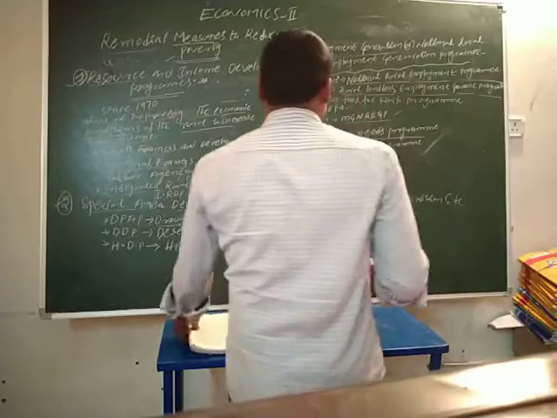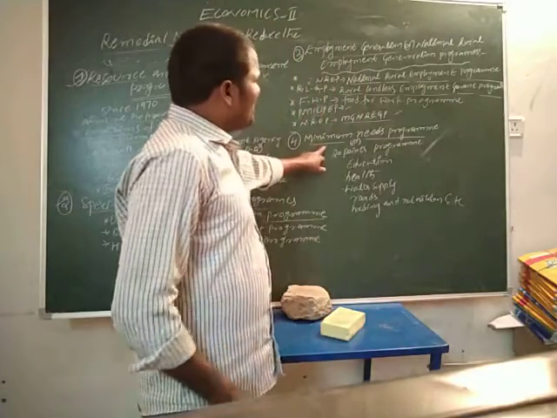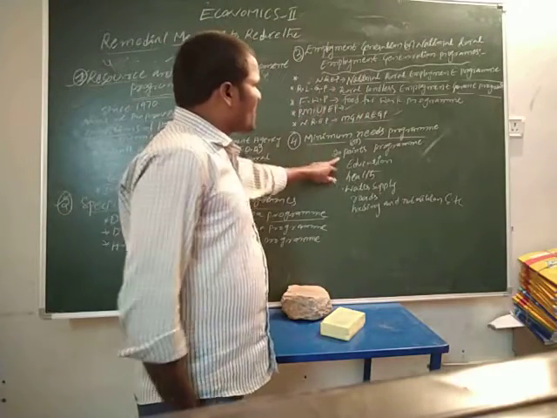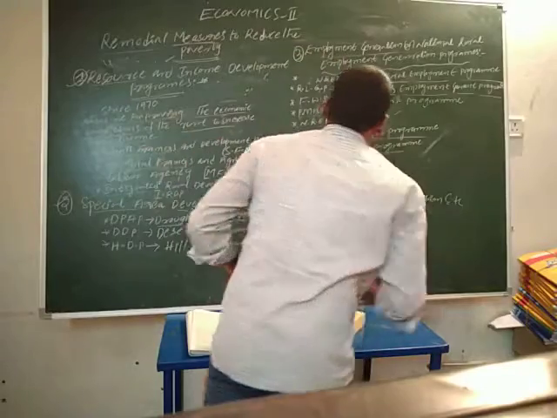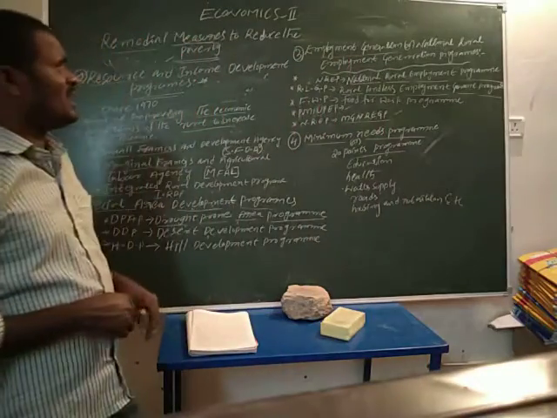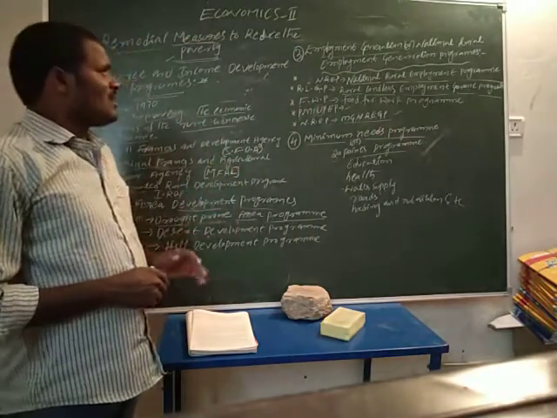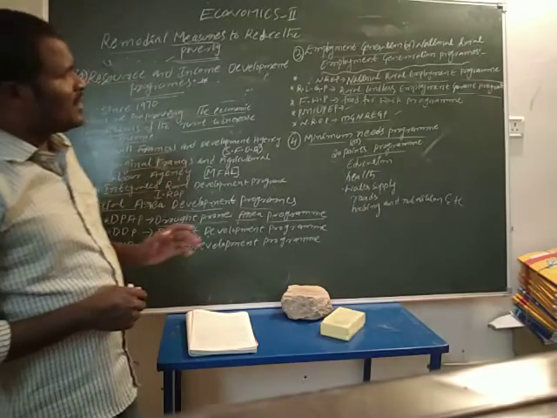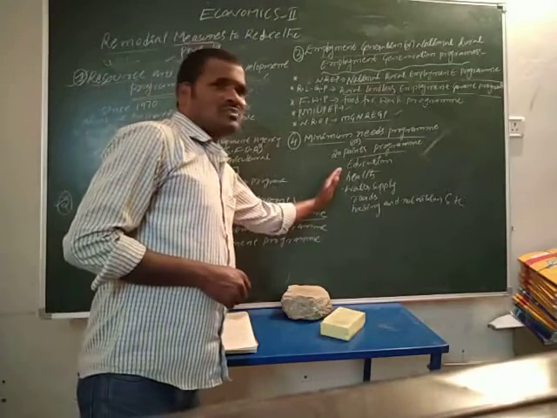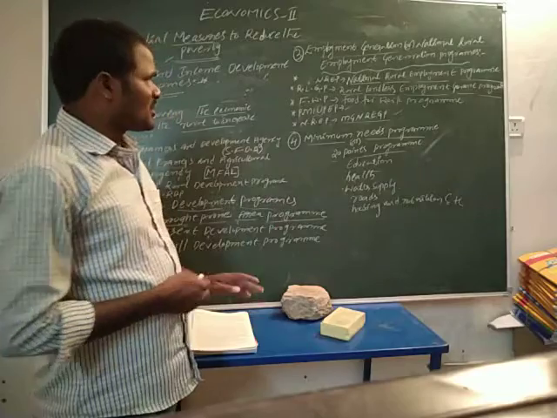So there are 20 points in this program. The aim of the minimum needs program is to improve income levels and increase the consumption of food and productivity.